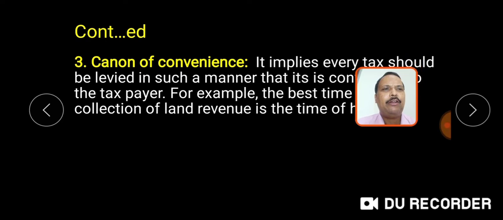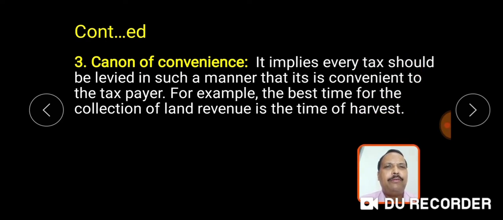The third canon of taxation of Adam Smith is the canon of convenience. It implies every tax should be levied in such a manner that it is convenient to the taxpayer. For example, the best time for the collection of land revenue is the time of harvest.